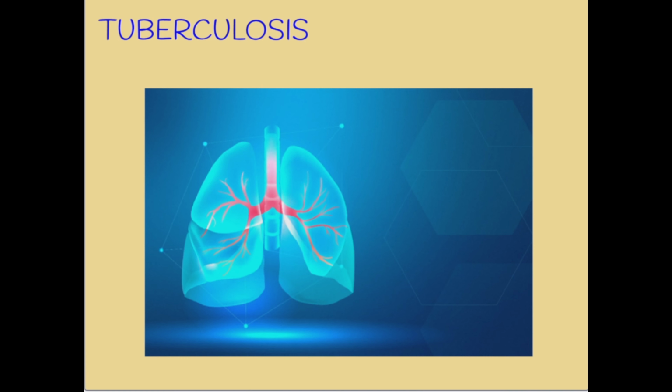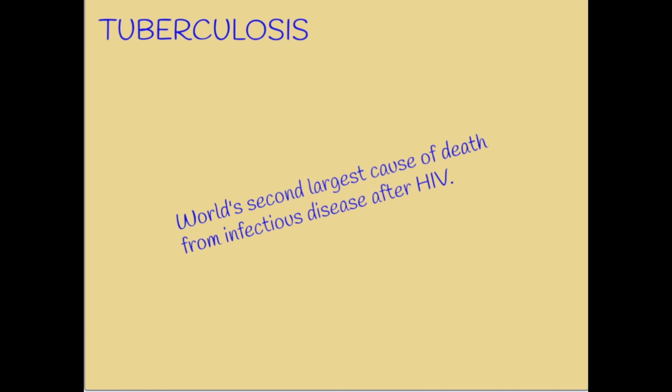Welcome to Study Race. In this video, we will talk about tuberculosis, or TB, which is one of the top 10 causes of death worldwide. Every year, approximately 10 million people get infected with tuberculosis, and around 1.5 million die from the disease. Tuberculosis is the world's second largest cause of death from infectious disease after HIV.